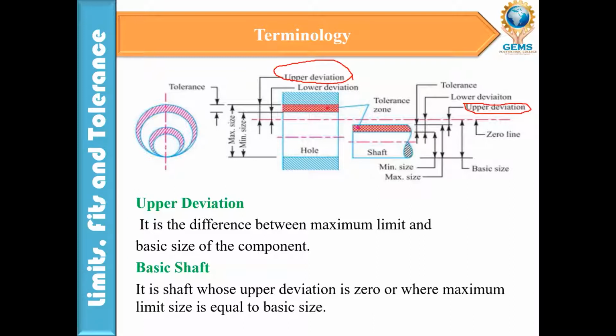If the upper deviation of the shaft is equivalent to the basic size, we call it a basic shaft, meaning the upper deviation is 0. It means the upper limit is exactly 25 mm, but the lower deviation may vary, right? That is called a basic shaft.